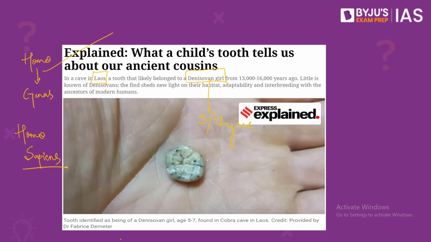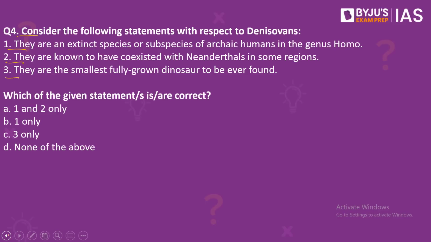Also note that they are known to have coexisted with Neanderthals in some regions. It is also believed that they interbred with early modern humans in some cases. And the Denisovan fossils are very rare because their population was smaller than that of Neanderthals. Now coming back to the question, the right answer to our question would be option A, 1 and 2 only, because statement number 3 is incorrect.